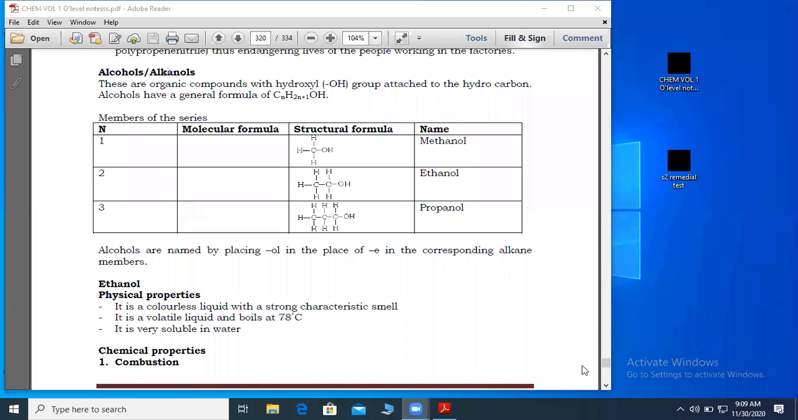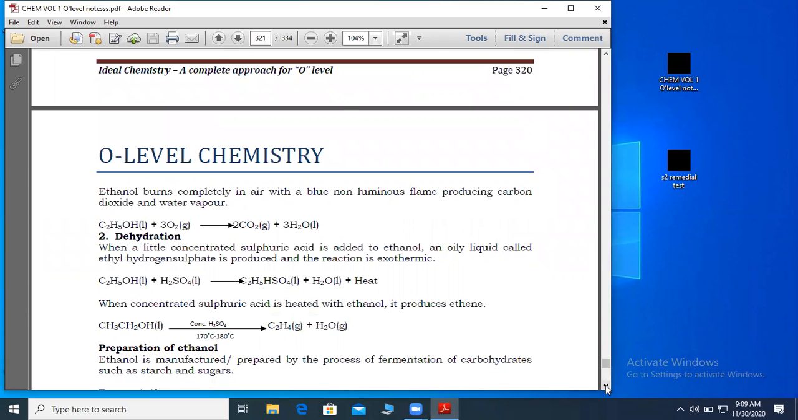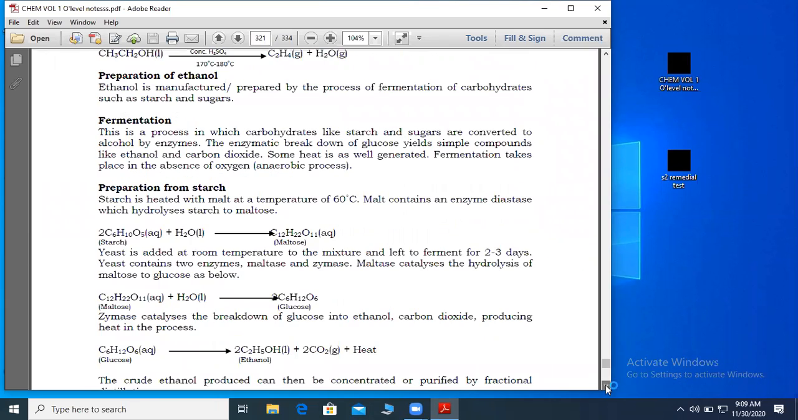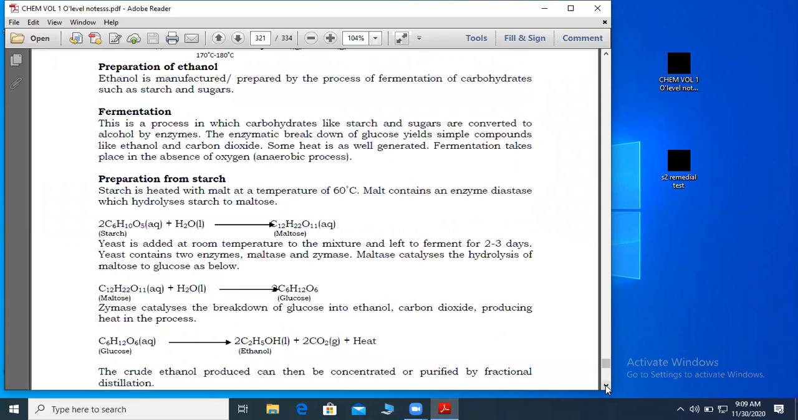We said the most important alcohol is ethanol. So, its reactions: we first looked at how ethanol can be prepared in the laboratory. And we said the process by which ethanol is prepared is called fermentation. Fermentation, we said, is the process in which carbohydrates like starch and sugars are converted to alcohol by enzymes.